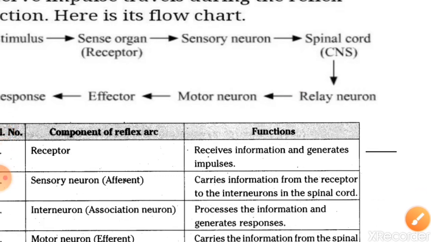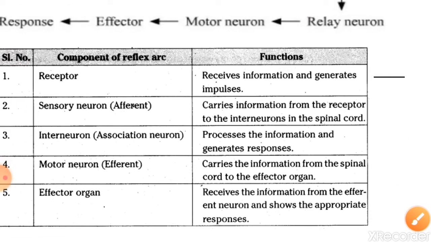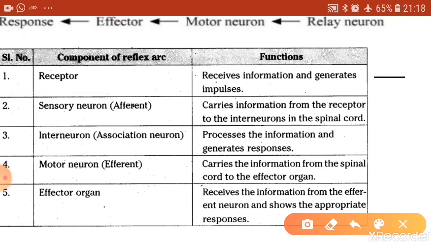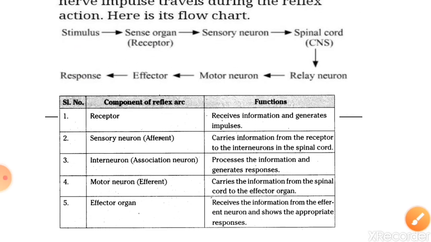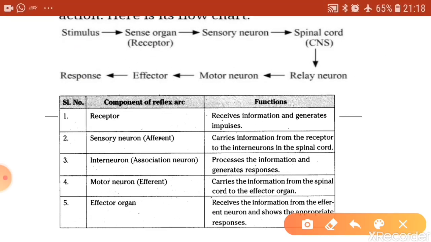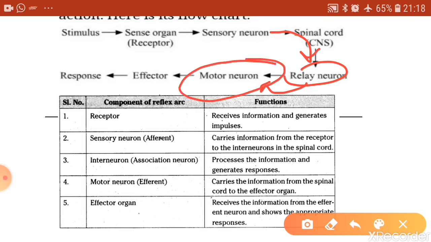Motor neurons carry the information from the relay neurons to the effector organ. Relay neurons pick information from the sensory neuron and pass it to the motor neuron, and motor neurons carry this information from the central nervous system to the effector organ.